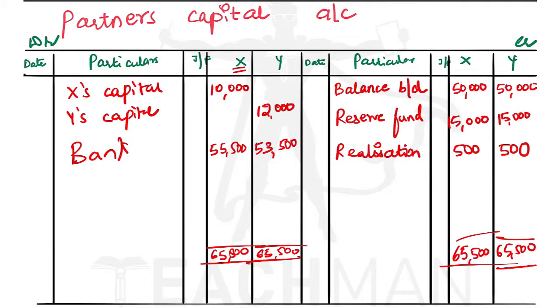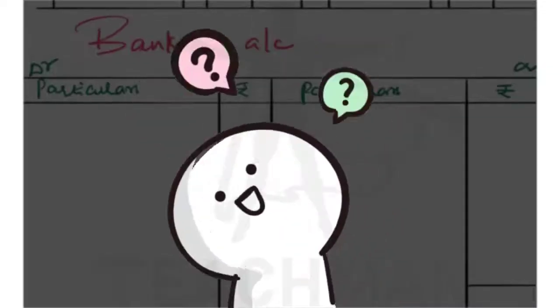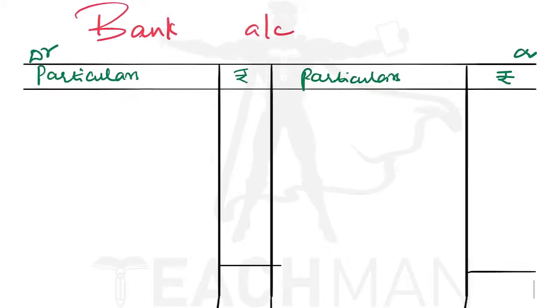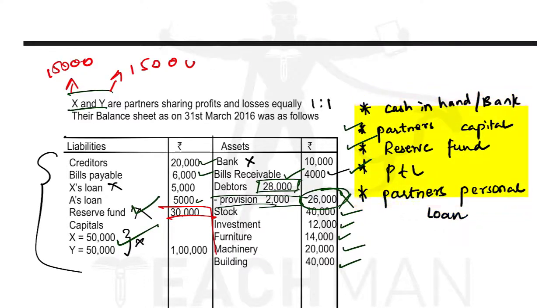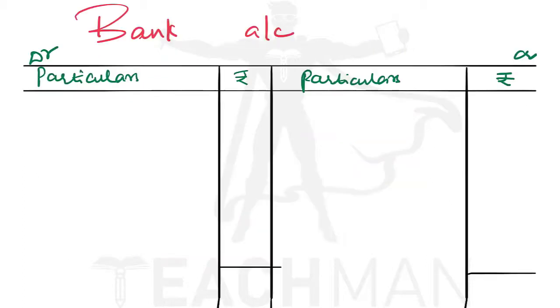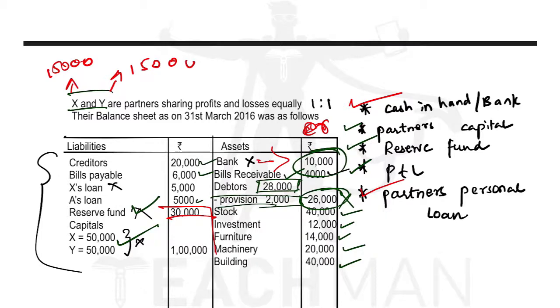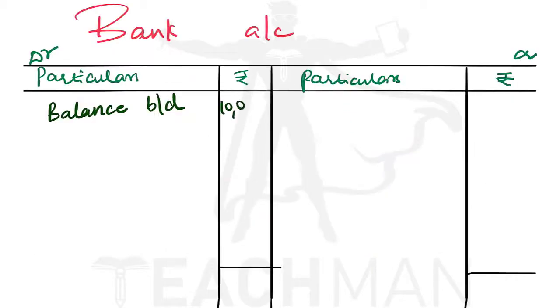Now let us prepare the last account, that is the bank account. In the bank account, what will we record? Of these 5 items, 3 items should be recorded in the partners' capital account. The remaining 2, that is cash in hand and the partner's personal loan, should be recorded in the bank account. Since the bank value is given on the credit side, we'll record it on the debit side of the bank account, that is balance brought down. What is the value of the cash? It's 10,000 rupees.